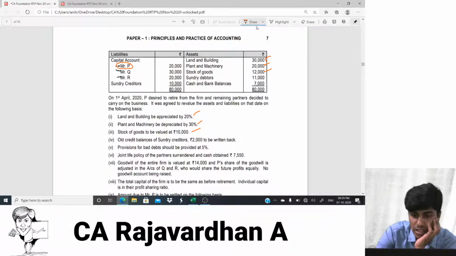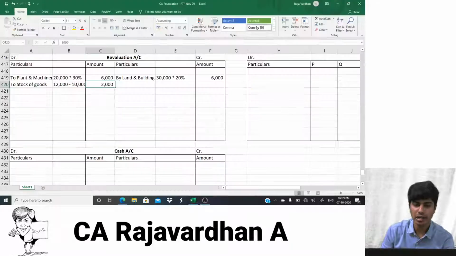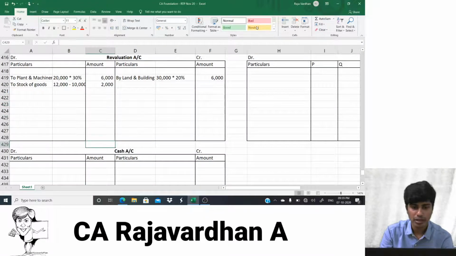So next we have sundry debtors here. I would post that. Is there any adjustment there? Yes, there is. What I would do is keep it in the inner column and let's see what will happen after that. I would finish off the balance sheet.